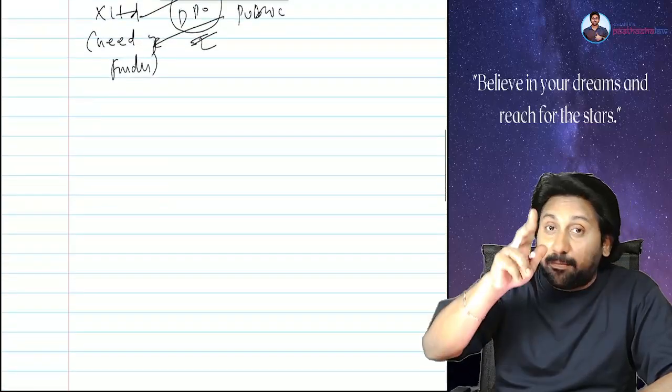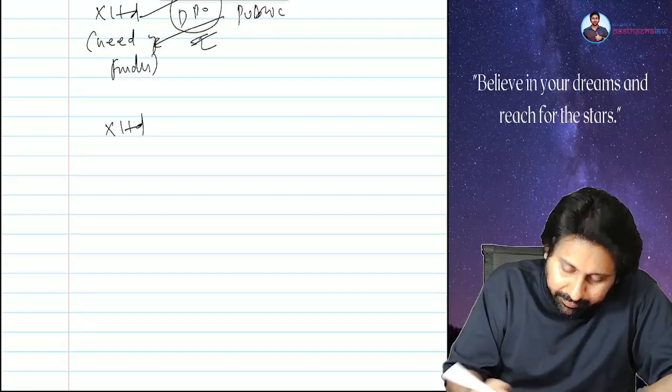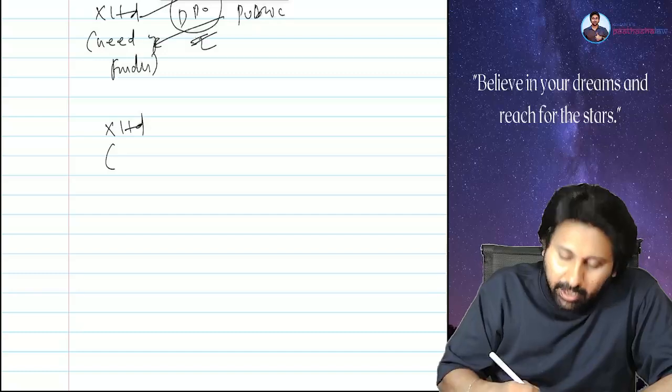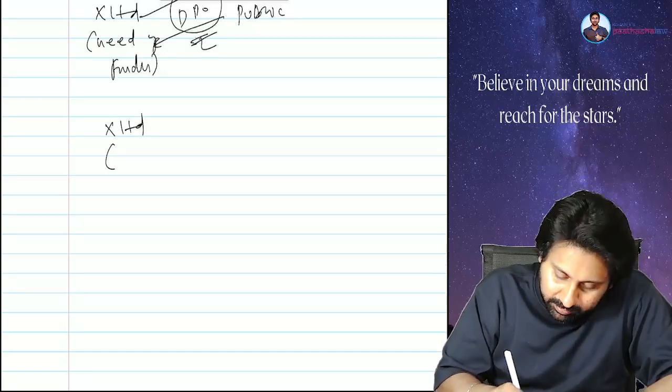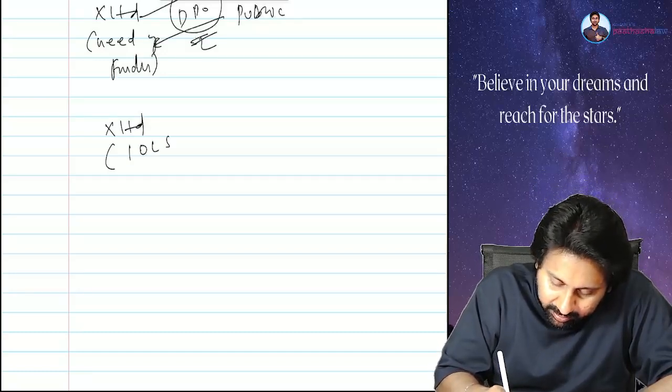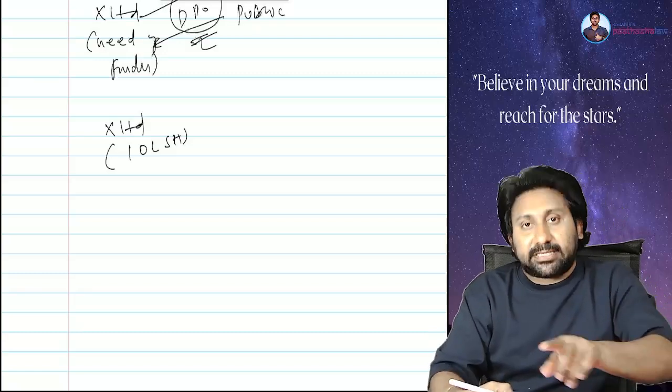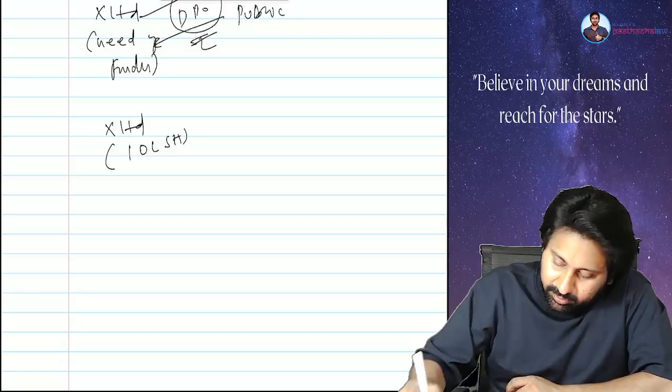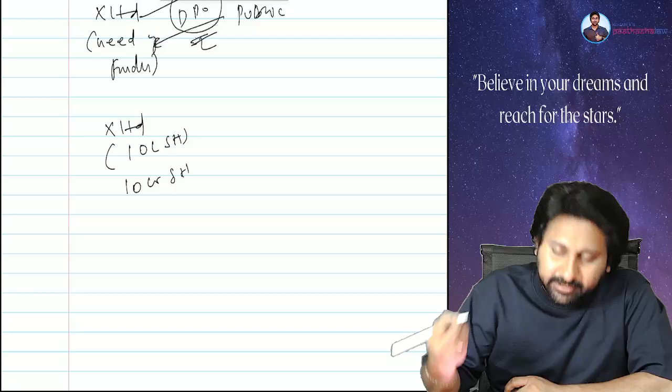There is a second type also. X Limited. In this X Limited, there are 10 lakh shareholders holding 10 crore shares.